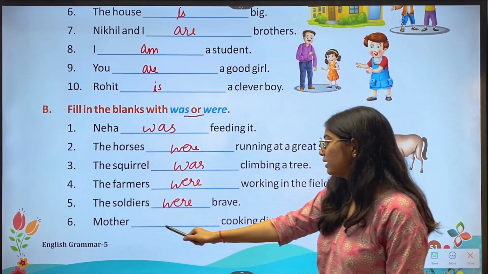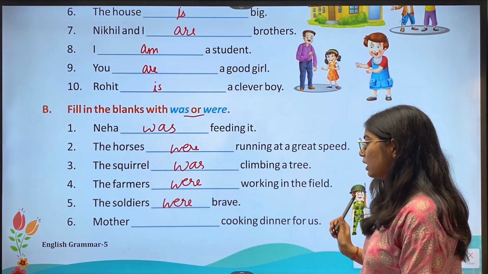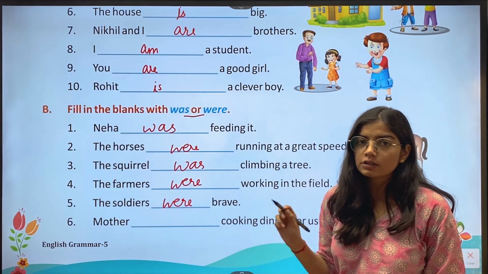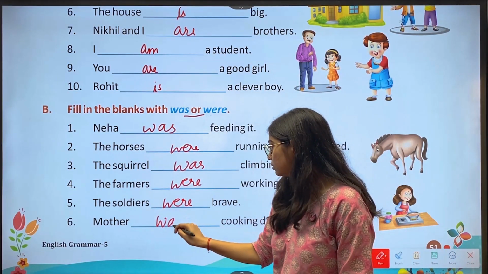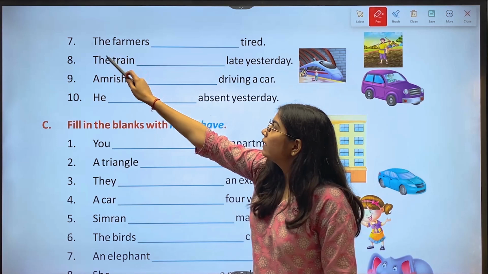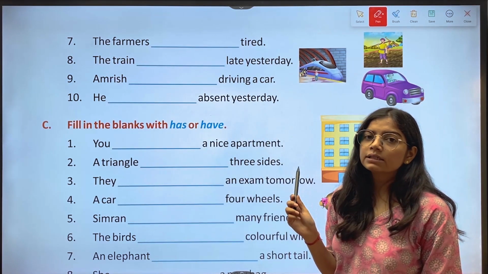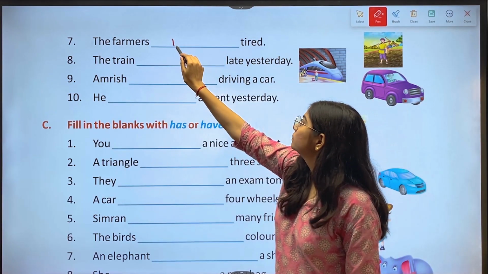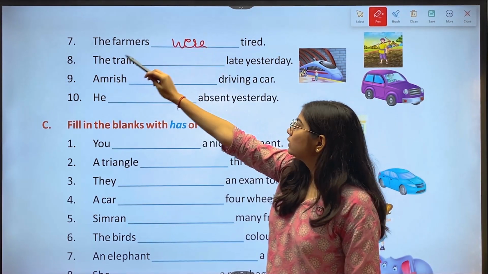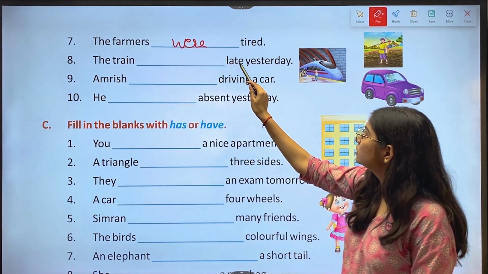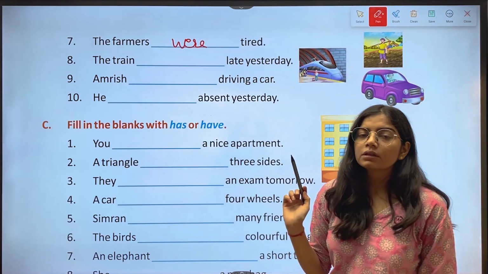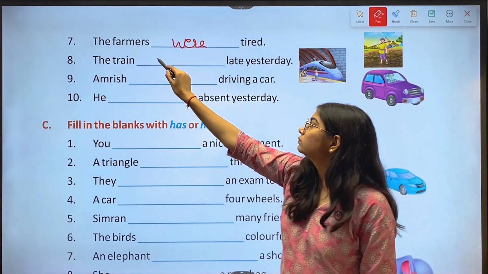Then sixth, mother dash cooking dinner for us. The answer is was. Then we have seventh, the farmers dash tired. The answer is were. Then eighth, the train dash late yesterday. The answer is was.